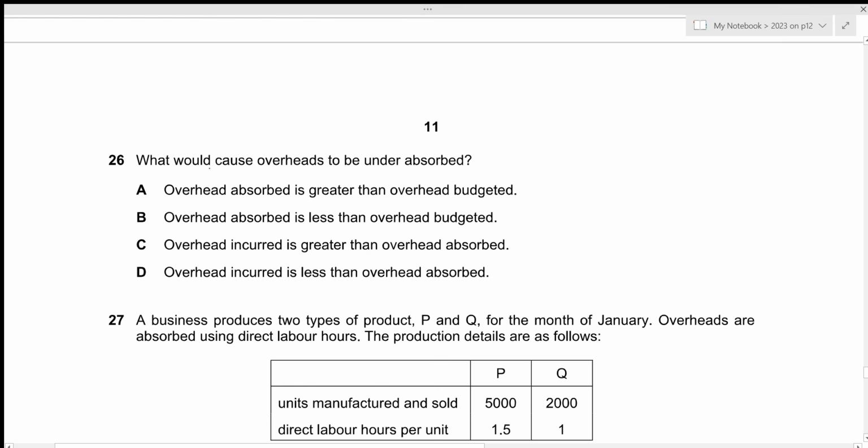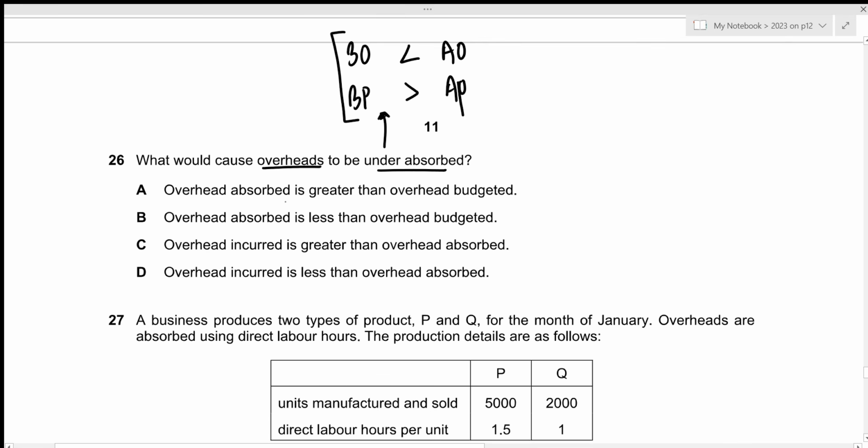Now for question number 26, what would cause overheads to be underabsorbed? Remember that there are two criteria for underabsorption. The first criterion is that our budgeted overhead is less than the actual overhead, and the second one is that the budgeted production is greater than the actual production. These are the two criteria we're looking for.